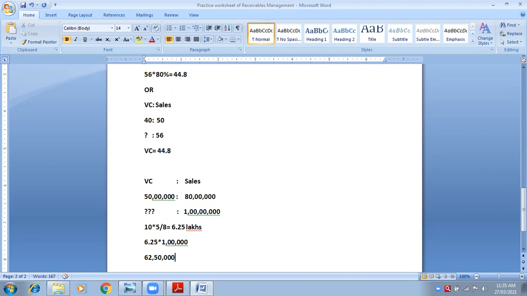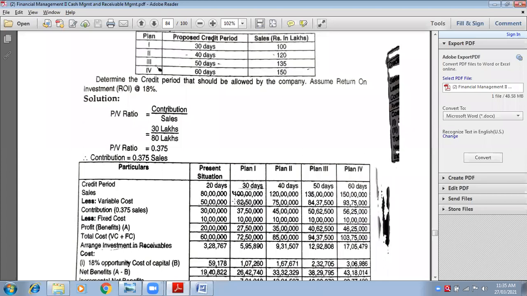Am I right? Do it in the calculator and let me know, is the figure right? Yes, ma'am. Okay. So 62 lakhs 50,000. Your answer is 62 lakhs 50,000 of next plan, that is plan 1.